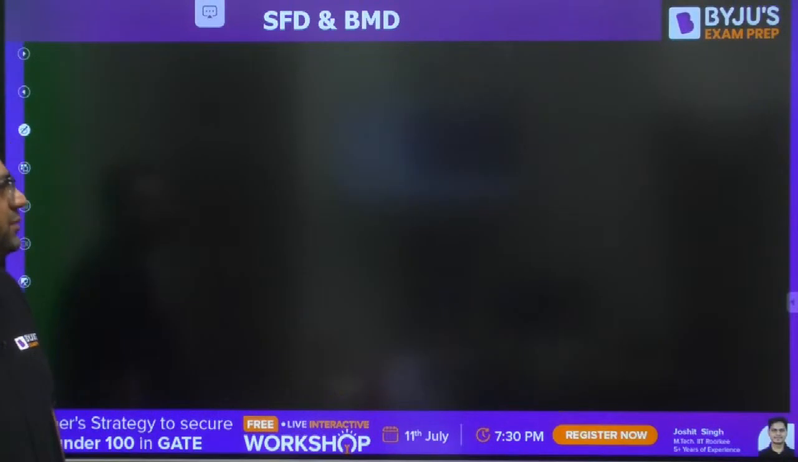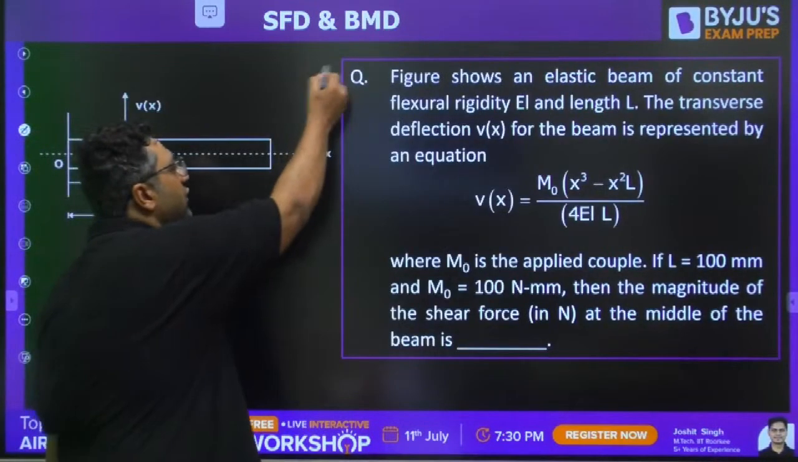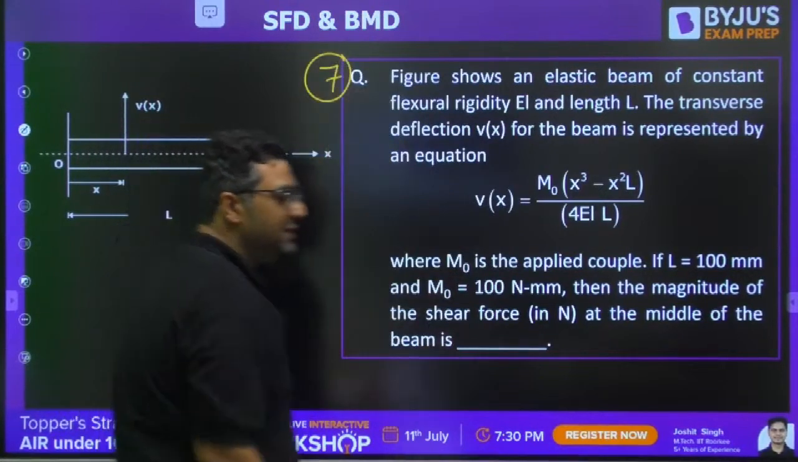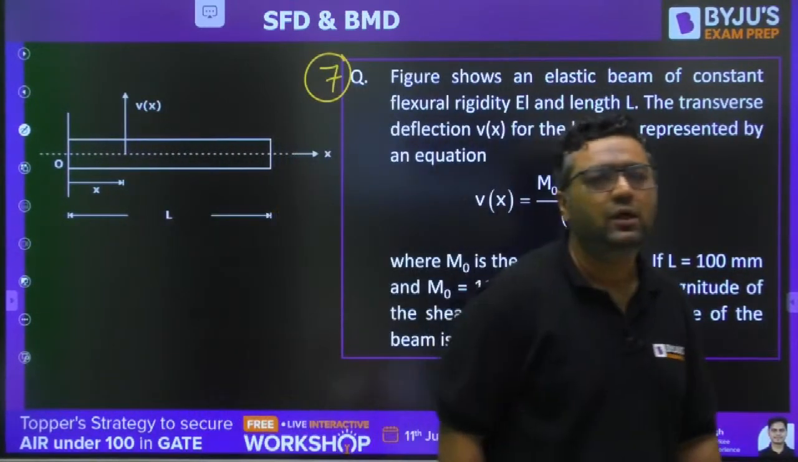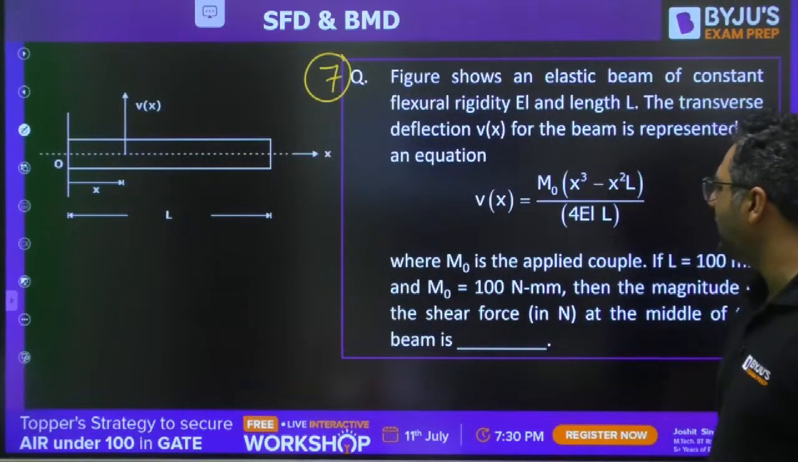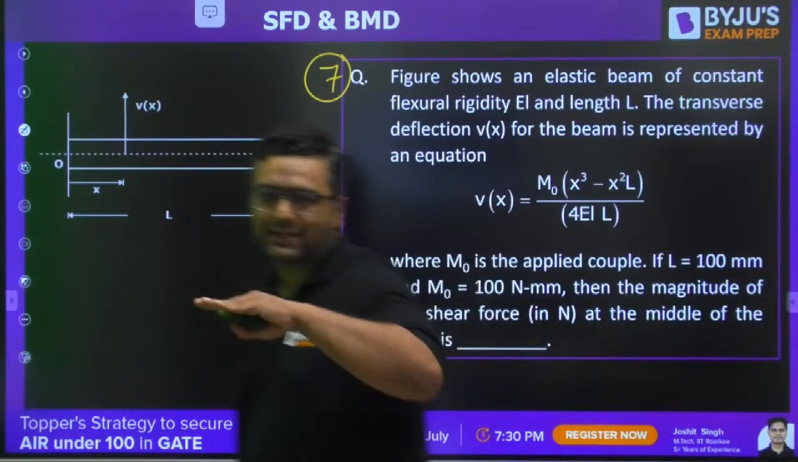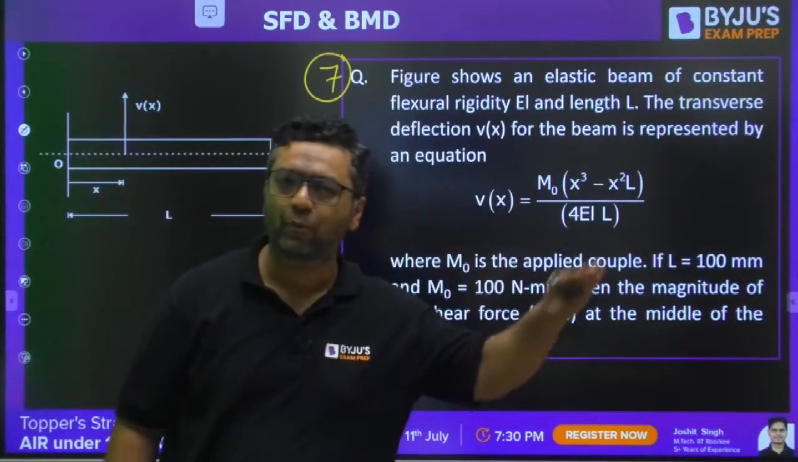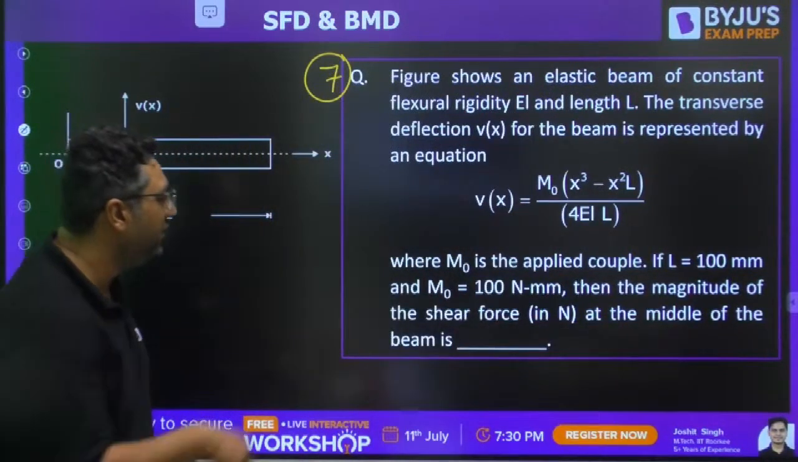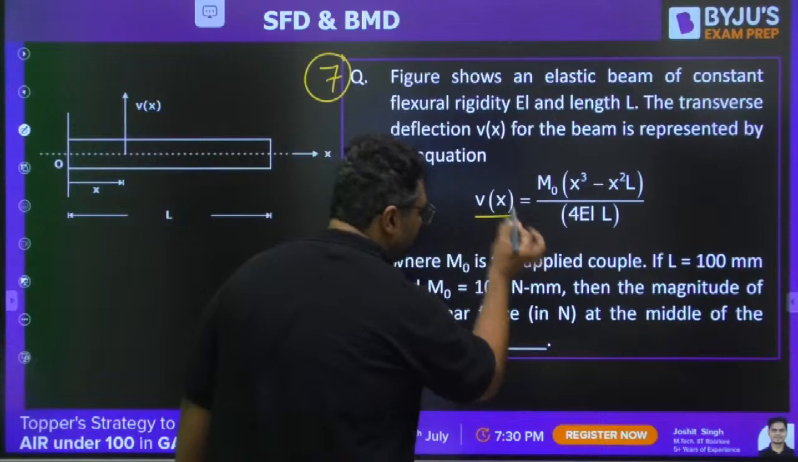So guys, now we are moving to the next question. Next question is question number 7. We have 3 more questions after this. This is from the relation of load intensity, shear force, bending moment, slope and deflection. They have given you the equation of deflection.